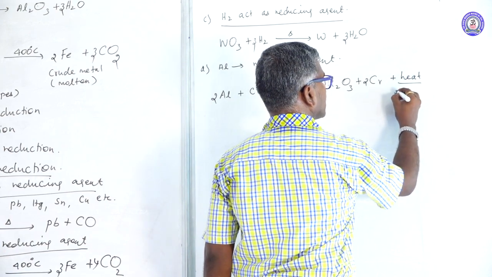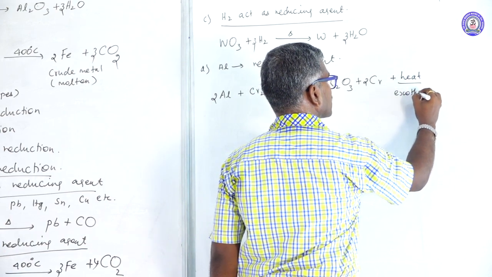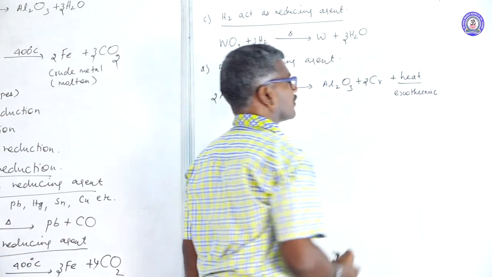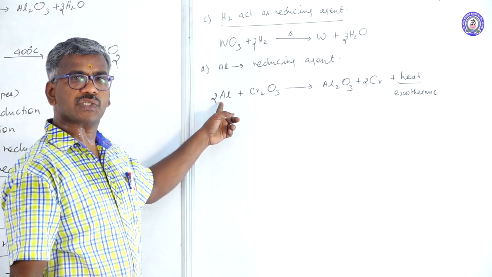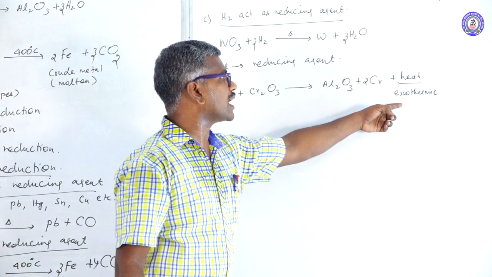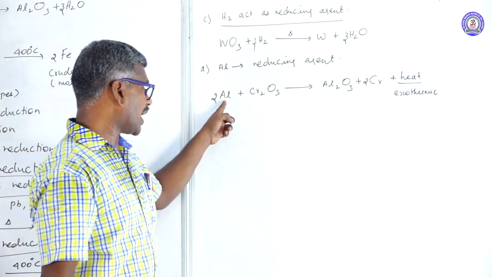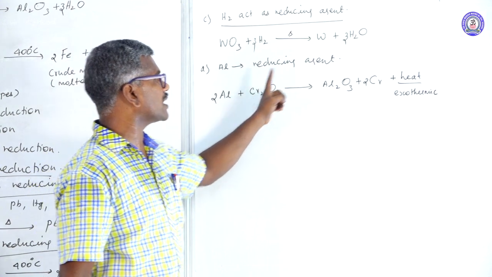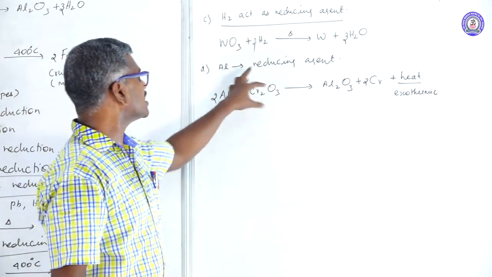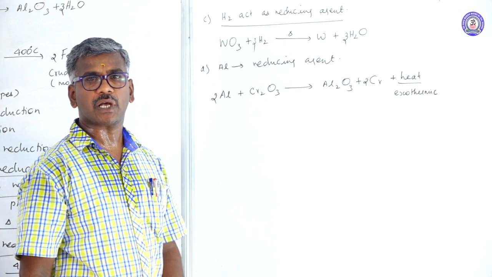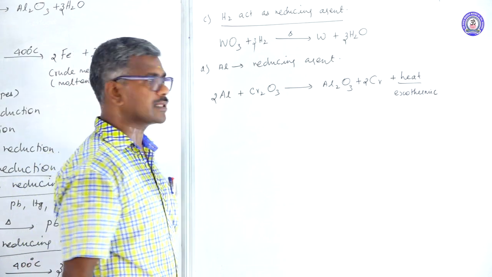This liberation of heat energy, this reaction is known as an exothermic reaction. Here aluminum acts as a strong reducing agent. Exothermic reaction means some amount of heat is liberated when aluminum reduces the chromic oxide, converting it into chromium. This method is known as the aluminum thermic process or Goldschmidt process.